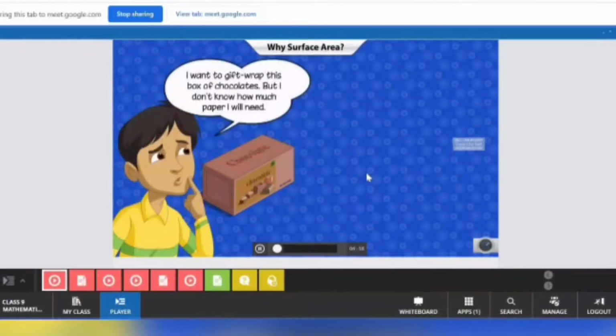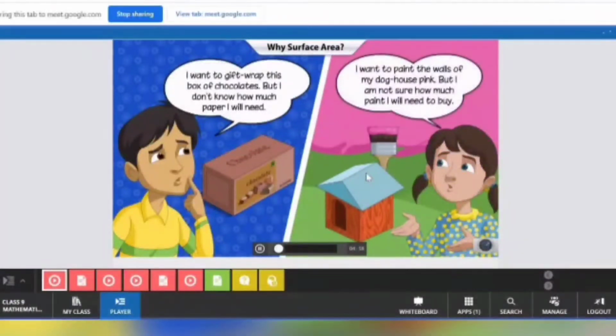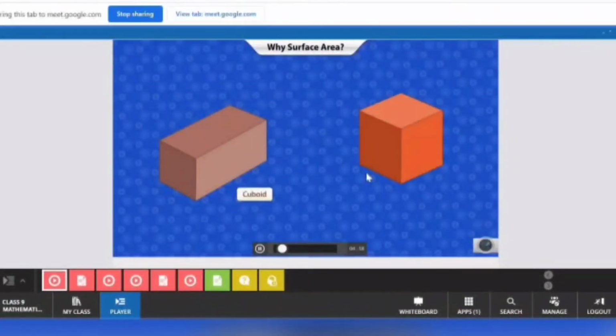Rahul wants to gift wrap a box of chocolates. How much paper will he need? How much paint will Priya need to paint the walls of her doghouse pink? Knowledge of surface area will help Rahul and Priya figure out how much paper and paint they will need respectively. Let's learn more about surface area of cuboids and cubes through this animation.